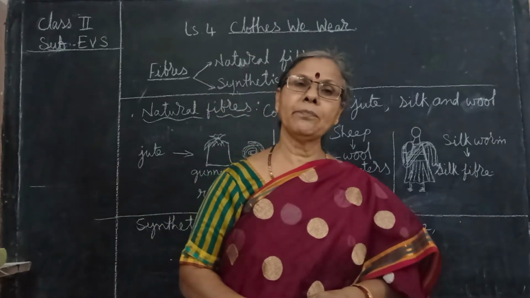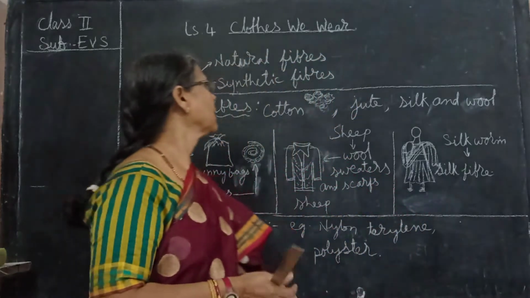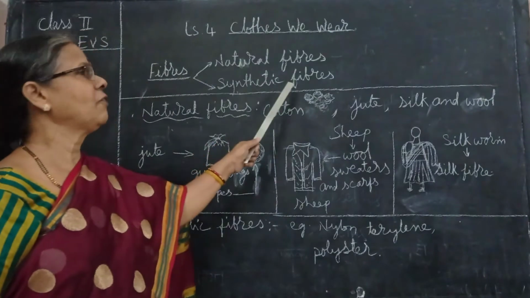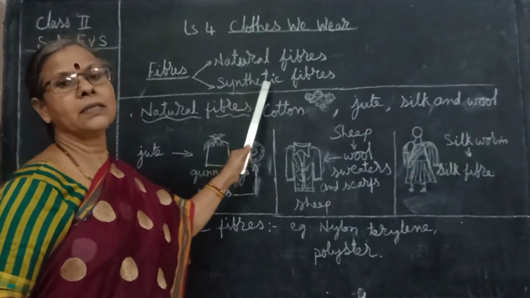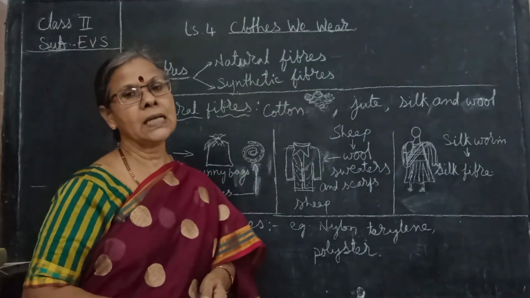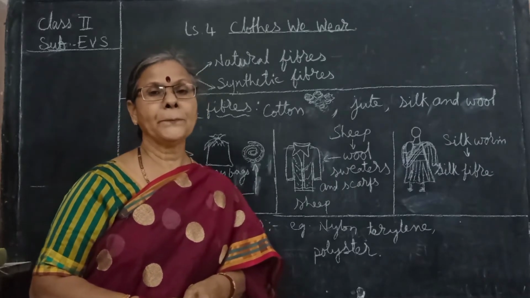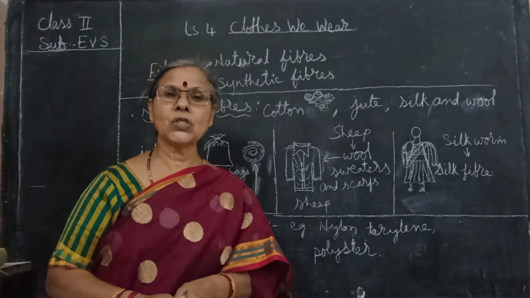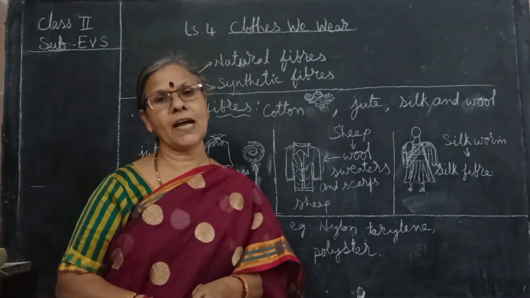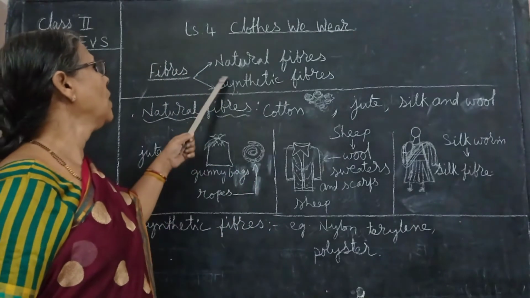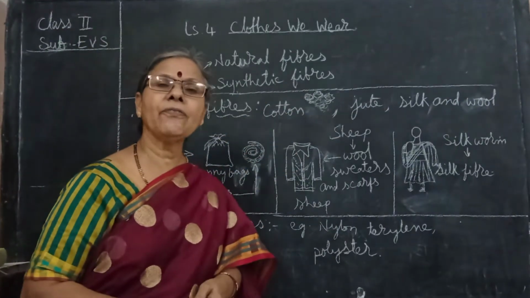So fibers can be of two types. It can be natural fibers or it can be synthetic fibers, and synthetic fibers are also artificial fibers. Okay, now we see what natural fibers are.